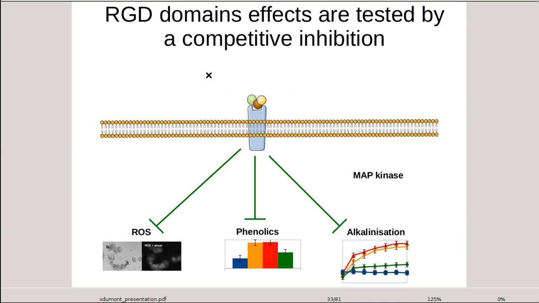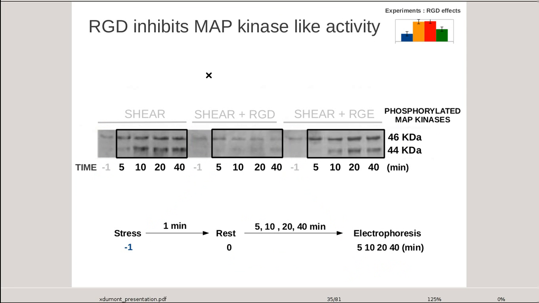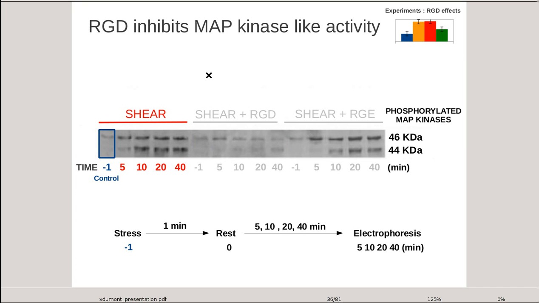Finally, to understand the link between mechanoperception of stress and all the previous responses, MAP kinase activity is tested. Therefore, the Gao team used a Western blot against phosphorylated MAP kinases. This Western blot detects the 44 and 46 kilodalton MAP kinases, which mediate response to various types of stress. In this experiment, in the first time, cells are submitted to a moderate level of stress, and in the second time, they are allowed to rest. The stress is induced by the rotation rate.